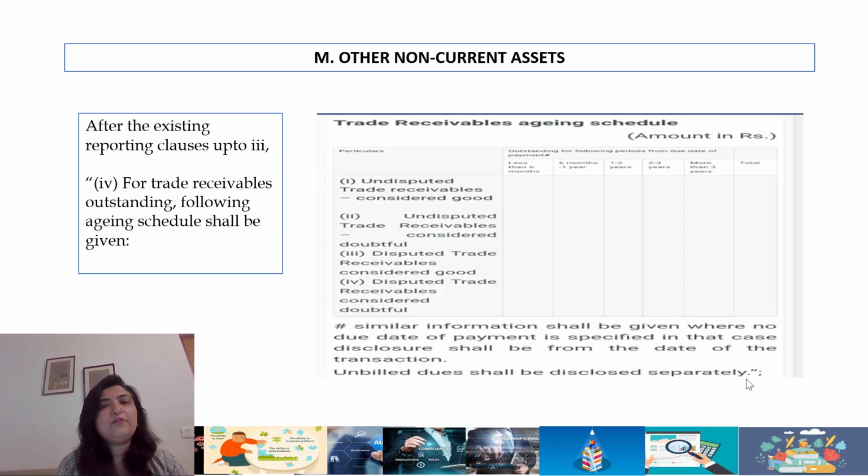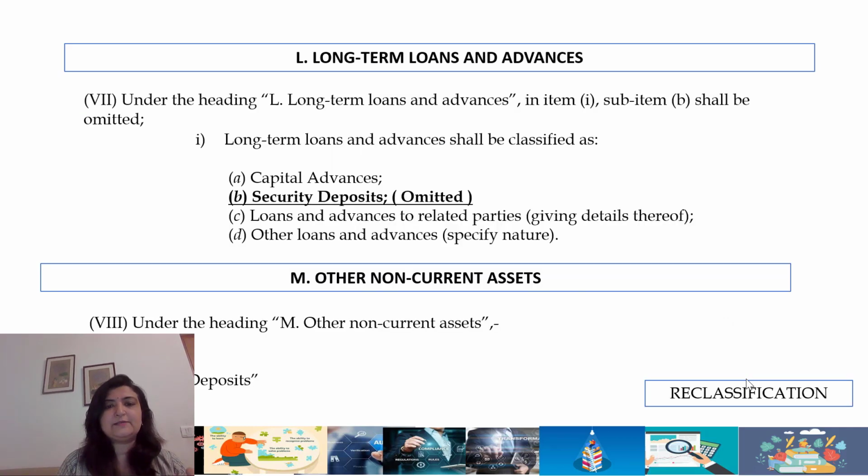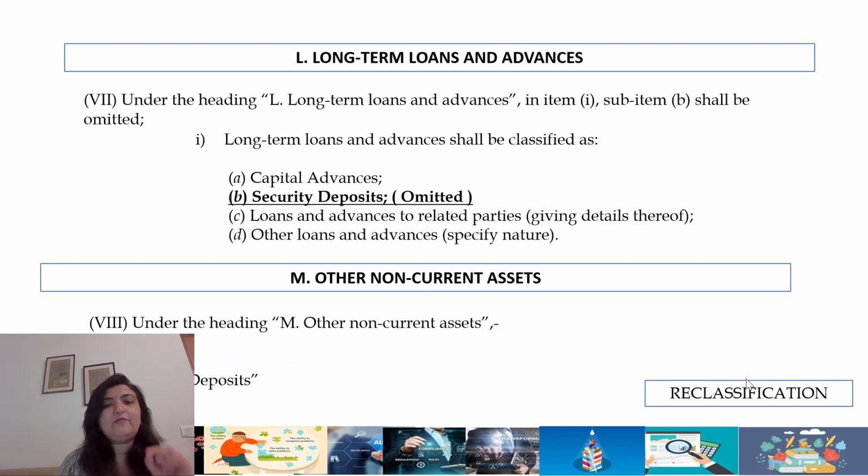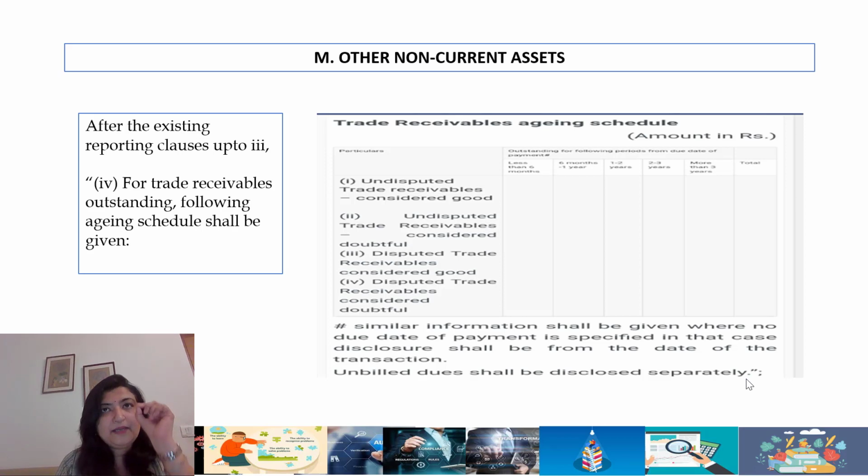Again, where the due date of payment has not been specified, both in the case of trade payables, which we saw earlier, and in the case of trade receivables, if there's no specific credit period, etc., and the date of payment is not specified, you will reckon for this aging from the date of the transaction itself. And it uses the term transaction. So please, one has to be very careful.